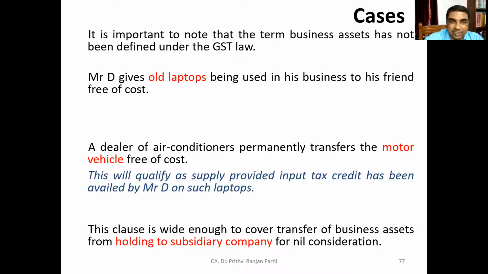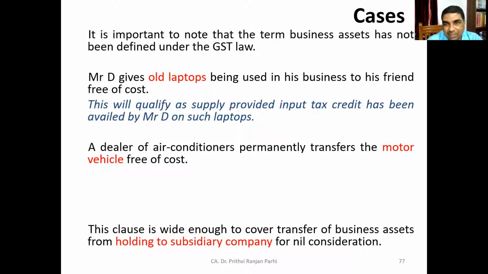Okay, I am showing you the answer now. If input tax credit has been taken, then this will be treated as a supply. It will qualify for supply provided ITC has been taken. If ITC has been availed, then only it will qualify for supply.